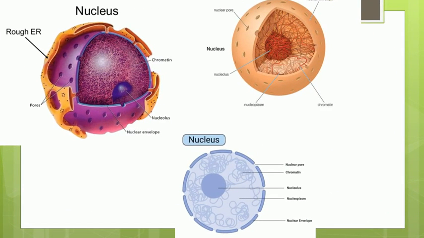Now in this picture we can see the structure of the nucleus. The nucleus has a double layer nuclear envelope. On this nuclear envelope you will find many holes. These are called nuclear pores. We know that these nuclear pores are attached with the endoplasmic reticulum, that is the rough endoplasmic reticulum.